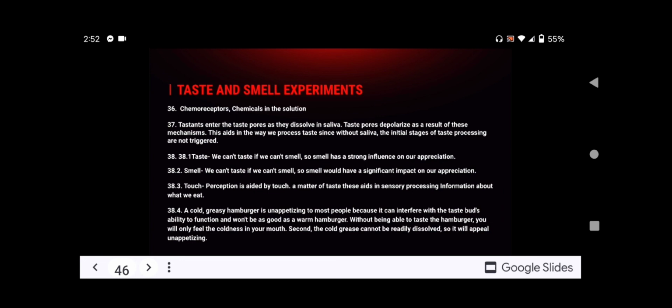Then for number 38.4, expand on your explanation and choices by explaining why a cold greasy hamburger is unappetizing to most people. A cold greasy hamburger is unappetizing because it can interfere with the taste buds' ability to function, and it won't be as good as a warm hamburger. Without being able to taste the hamburger, you will only feel coldness in your mouth. Second, the cold grease cannot be readily dissolved, so it will appear unappetizing.